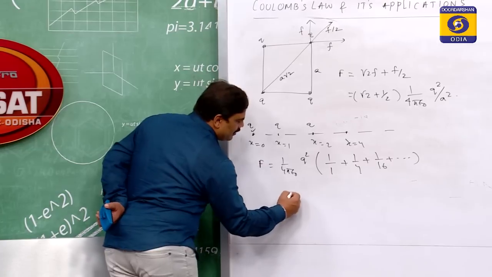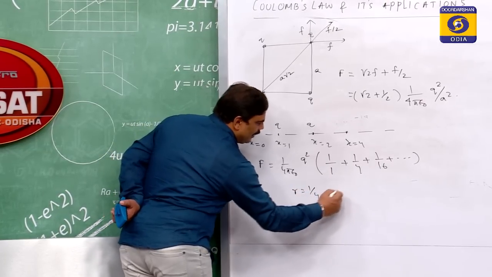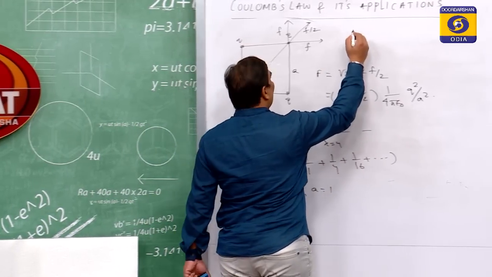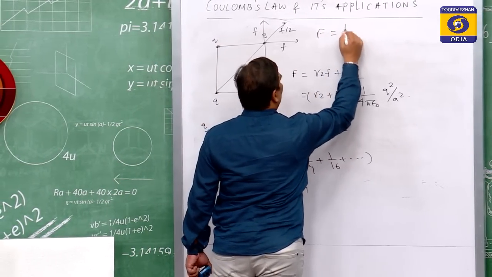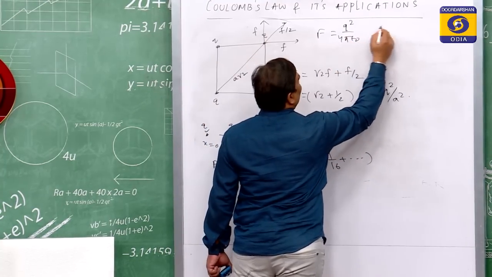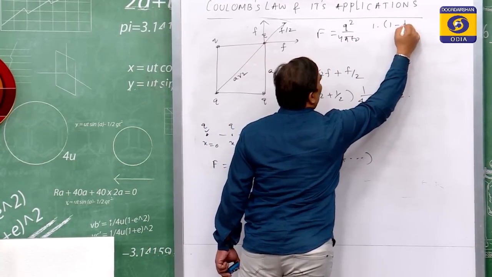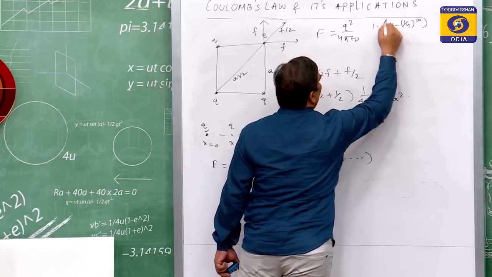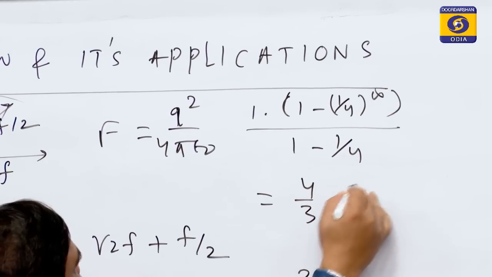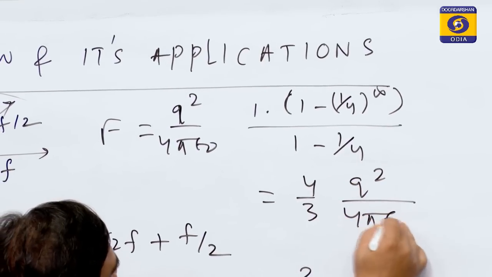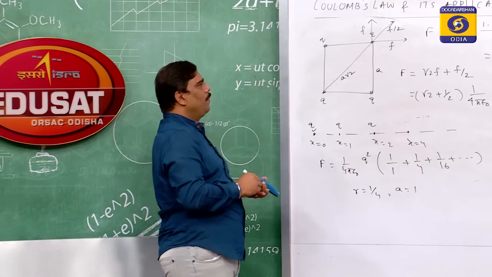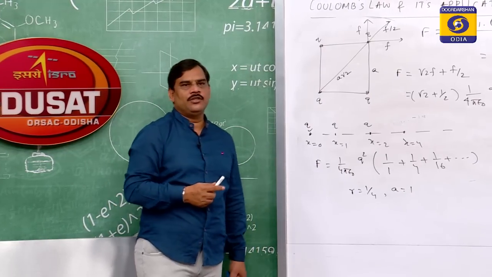This is a geometric progression having r equal to 1 by 4 and a equal to 1. Now, this can be summed by using the formula. So, my F will be equal to q square by 4 pi epsilon 0, into 1 minus 1 by 4 to the power infinity divided by 1 minus 1 by 4. So, it is 4 by 3, q square by 4 pi epsilon naught. Now, putting the value of q, we can find out the force on the charge at x equal to 0.